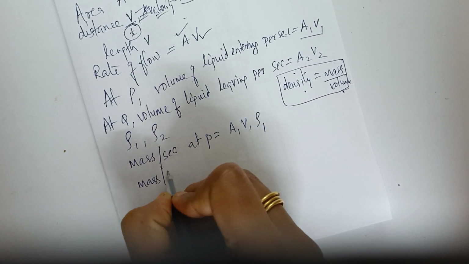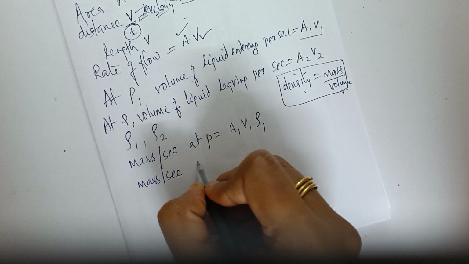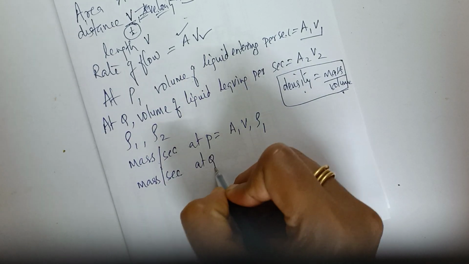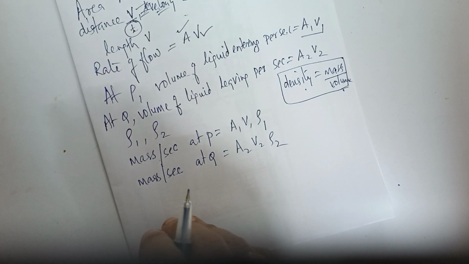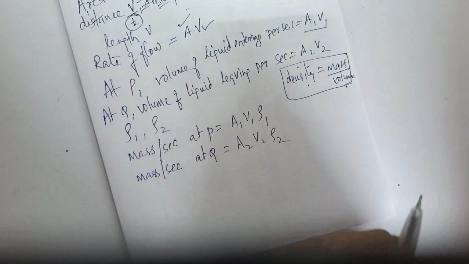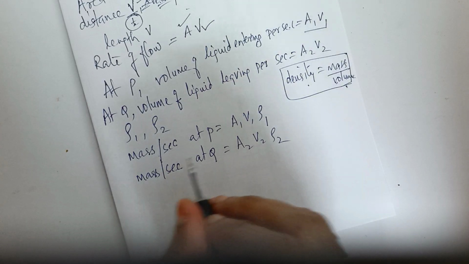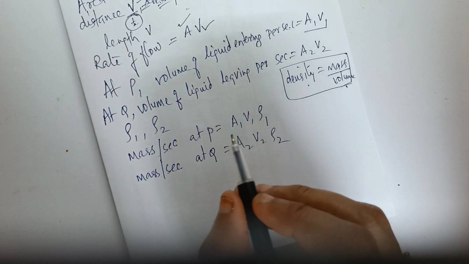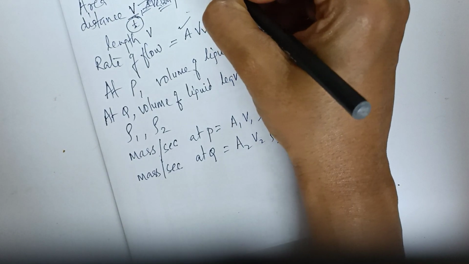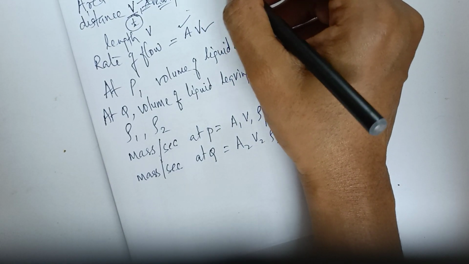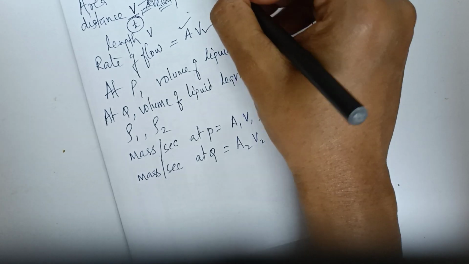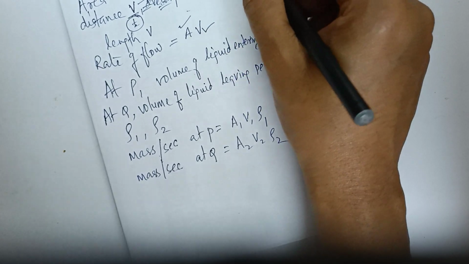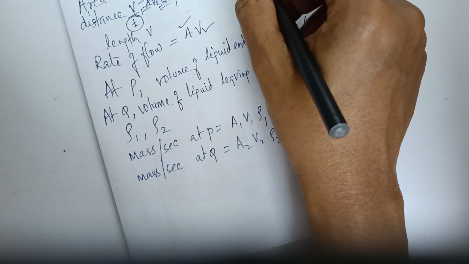Similarly, mass of the liquid leaving per second from Q is equal to A2 V2 ρ2. And if there are no sources or sinks within the volume, that is between P and Q, then the mass of the liquid entering P and leaving Q should be the same.